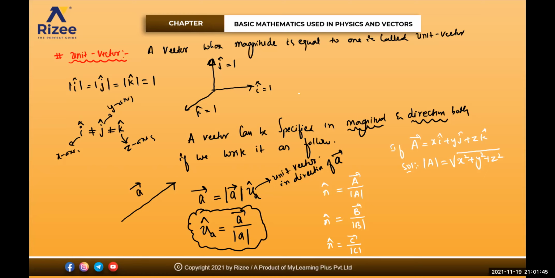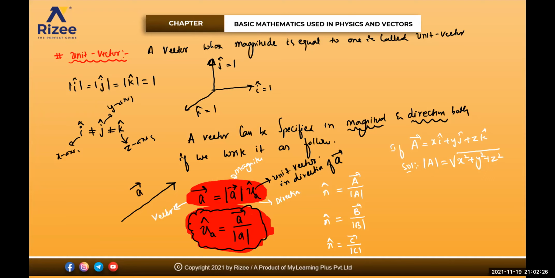Unit vector is represented by what? This is the representation of your unit vector. Unit vector is equal to magnitude multiplied by its direction. See, this one is known as magnitude, this one is known as direction, and a bar is known as vector.